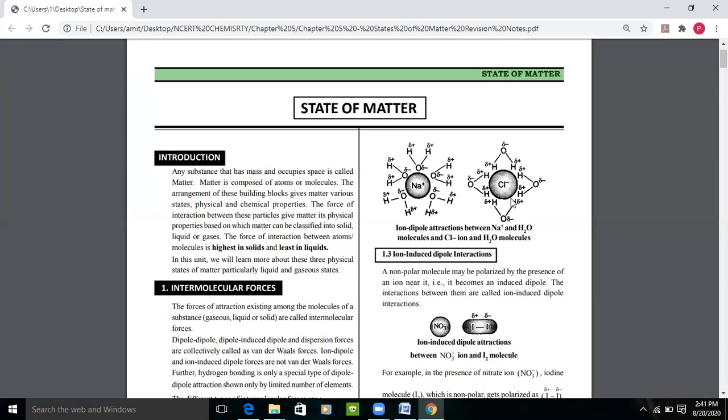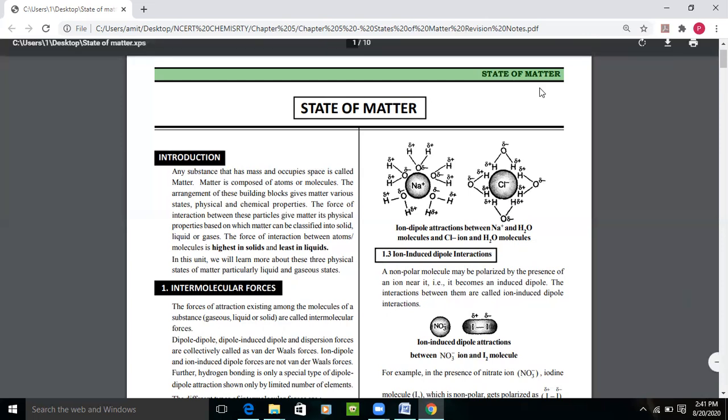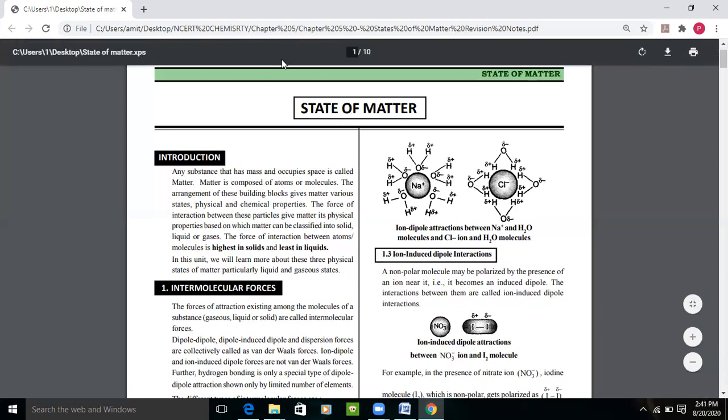That is how the force of attraction between the ion and dipole exists. So ion-dipole attraction exists between Na positive and H2O, as well as Cl negative and H2O, right?